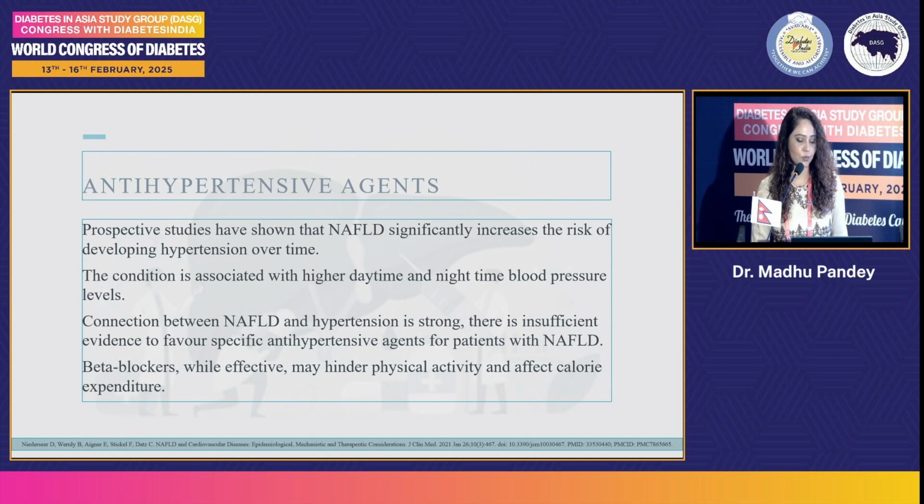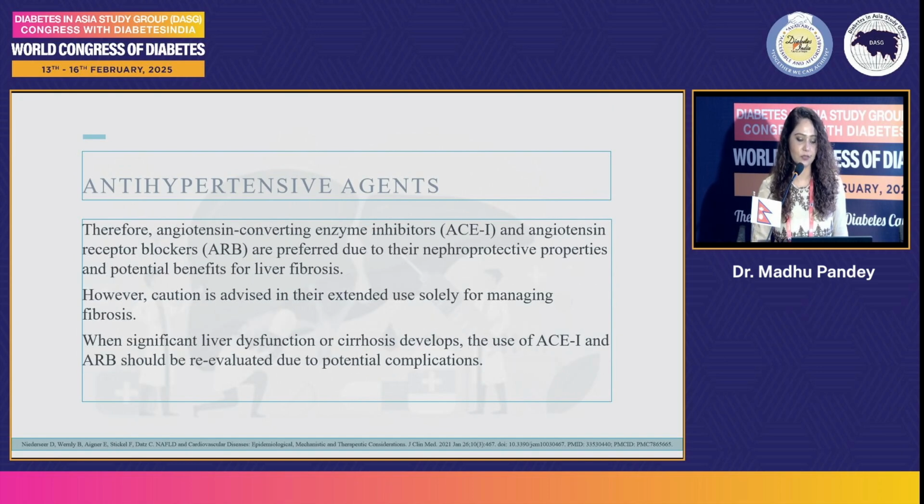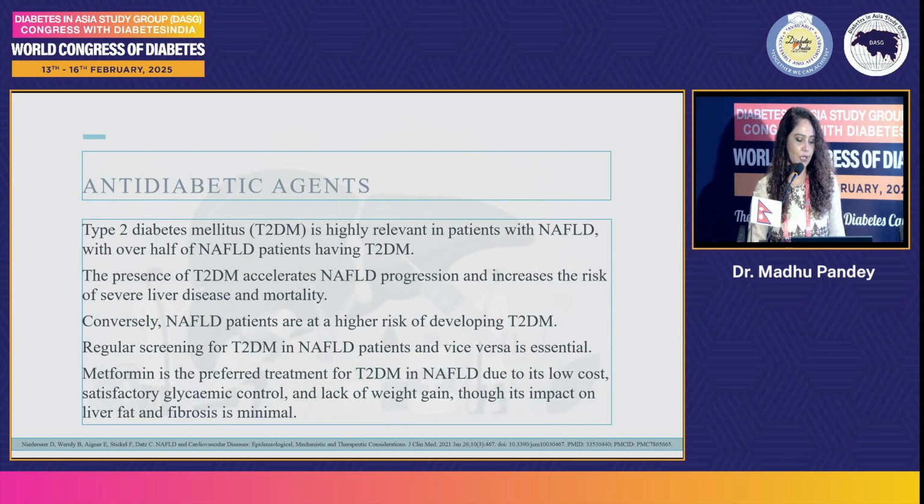Beta blockers, while effective, may hinder physical activity and affect calorie expenditure. Therefore, ARBs and ACE inhibitors are preferred due to nephroprotective properties and potential benefit for liver fibrosis. However, caution is advised in extended use solely for managing fibrosis. When significant liver dysfunction or cirrhosis develops, the use of ACE inhibitors or ARBs should be re-evaluated due to potential complications.